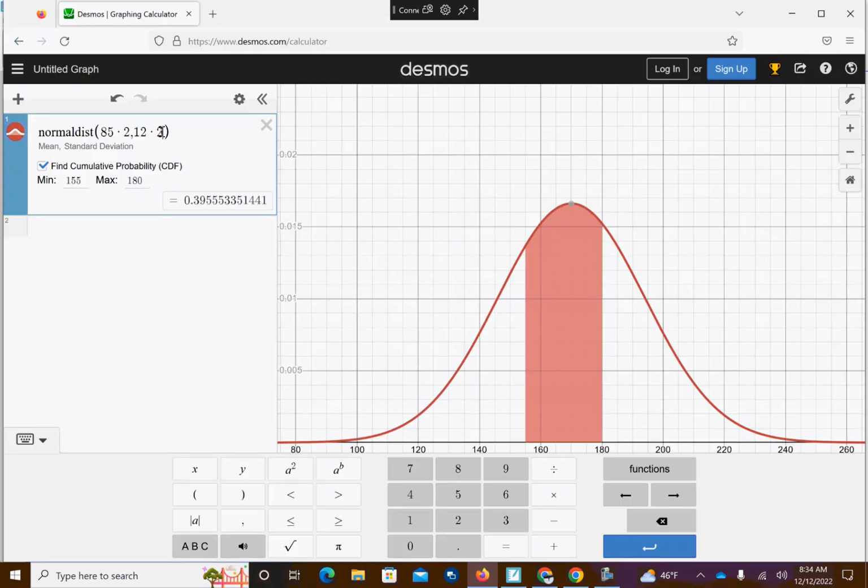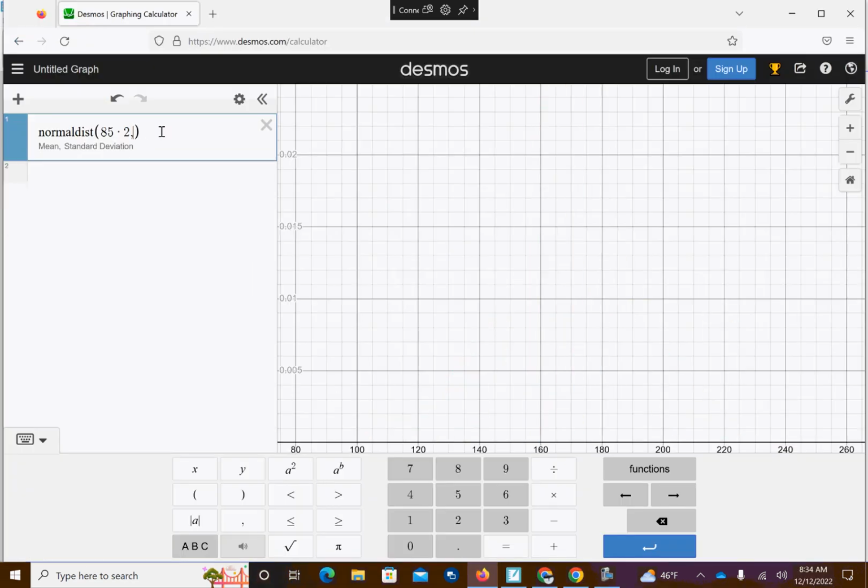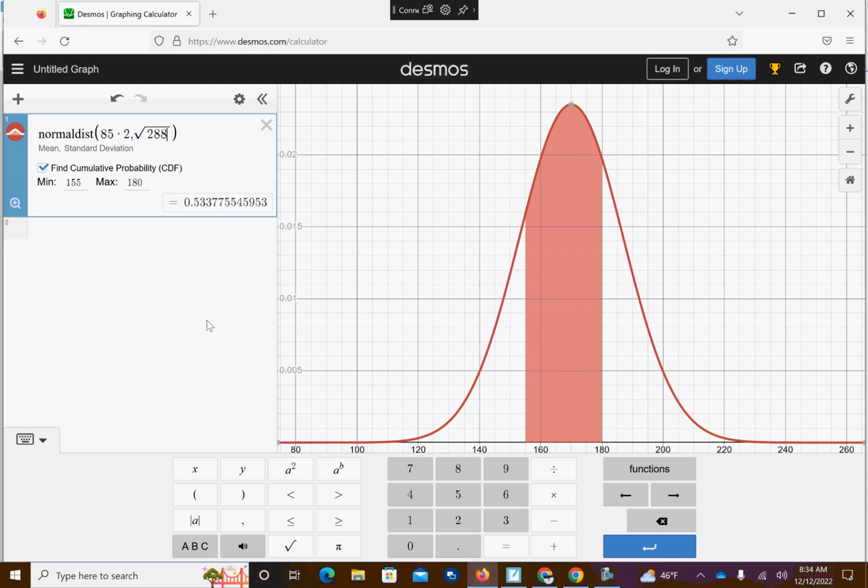I'm going to change this. It wasn't times 2 for the standard deviation. I have to do the square root of 288. And that works for us. Oh, that was my big mistake. So remember, when you're doubling, the standard deviation doesn't get multiplied by a factor of 2. You have to do the square of the standard deviation plus the square of the standard deviation, and whatever that sum is, take the square root of it, which would have been 288. So we're talking about 53.38% of my apples would be above.